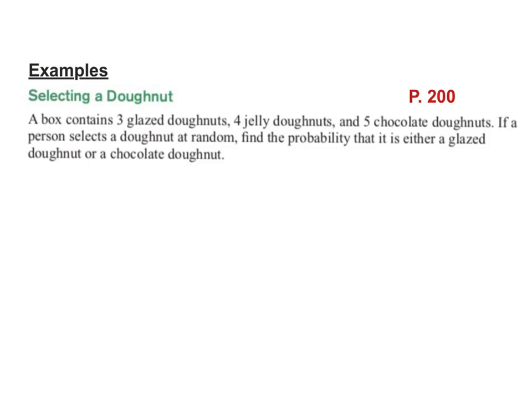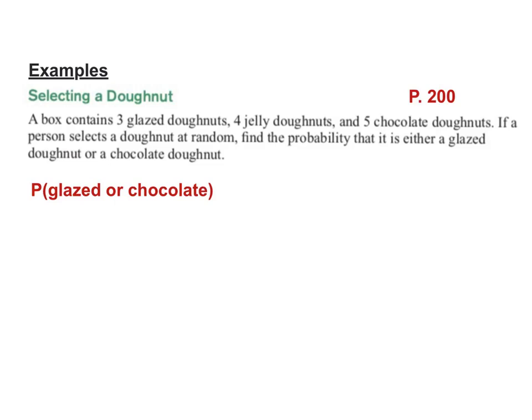You can get glazed, you can get jelly, and you can get chocolate. Those are your only options at this particular donut shop. You can't get a glazed chocolate for this problem. It may be unfortunate, but you can't get it. So once we've determined that these are mutually exclusive events, all you have to do is find the probability of selecting a glazed donut and the probability of selecting a chocolate donut and add them together. So here's what this problem really is.